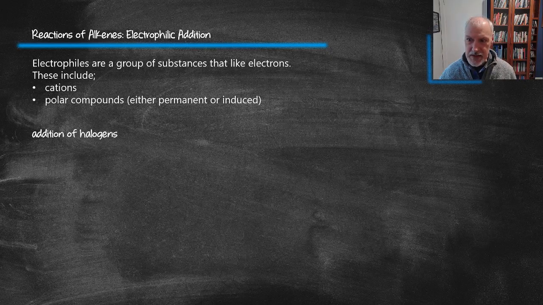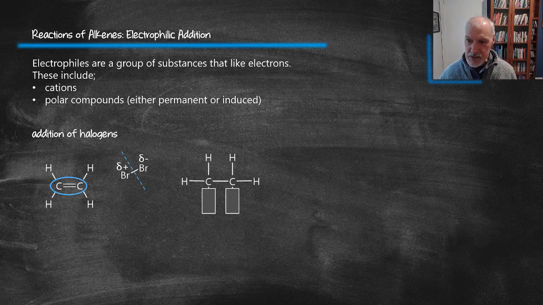First off, let's look at the addition of a halogen. In my case, I'm going to use bromine. So here we have our electron-rich region, and the bromine is attracted to it. It can create what we call an induced temporary dipole. If that region is highly negative, then the bromine closest to it would develop a slightly positive charge and therefore be attracted towards it.